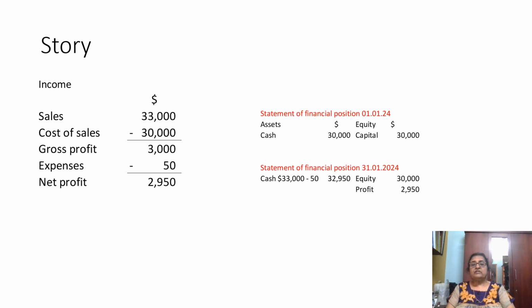What happened? She has 32,950 in cash now. The capital 30,000 has come back, and in addition she has made a profit. So here again assets are equal to equity. Equity means including profit. What belongs to the owner is equity.